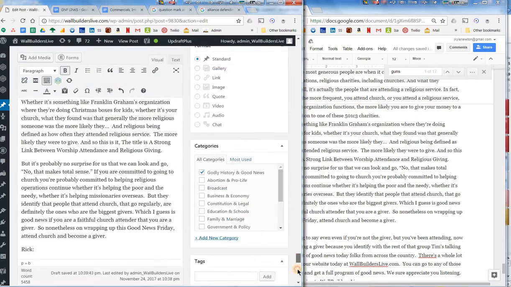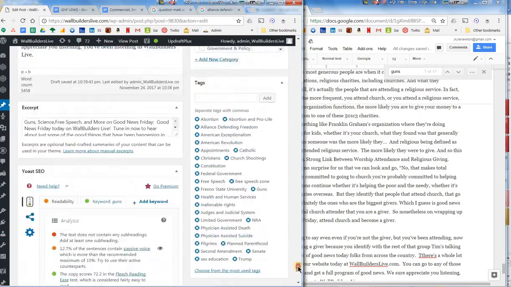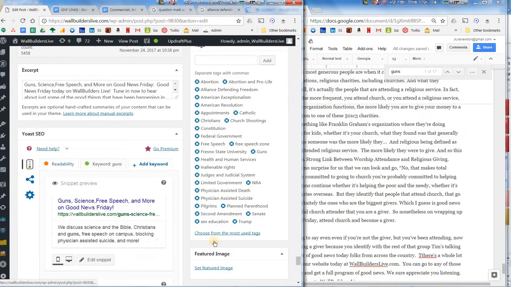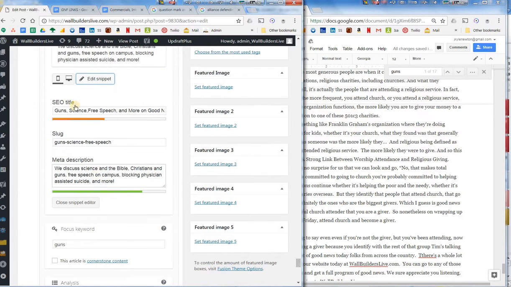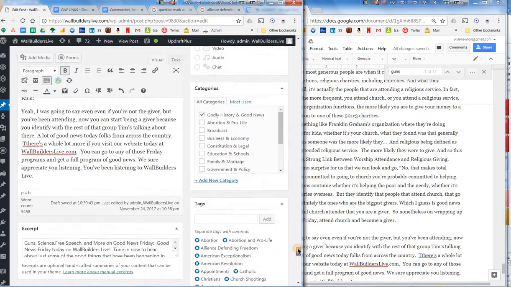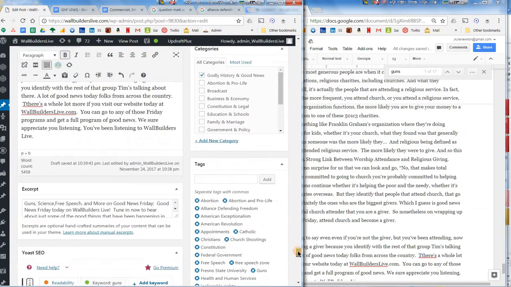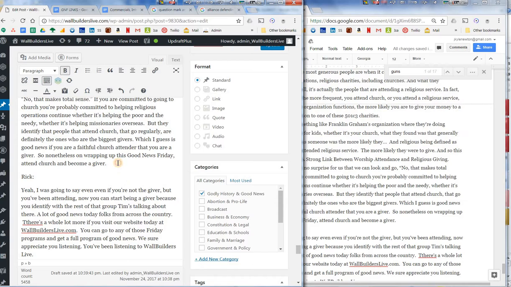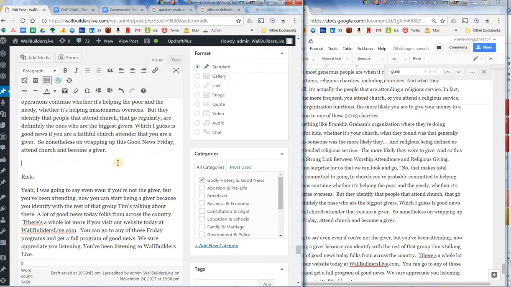So what I'm probably going to do for the heading or the subheading down there, I'll go back here and look at our SEO edit snippet and refresh my memory on what we said here. I may just copy this because again, it's for the SEO. It's not necessarily for the reader, because we're really trying to get the SEO so people can search. So I'm just going to paste it. Guns, science, free speech, and more on Good News Friday.